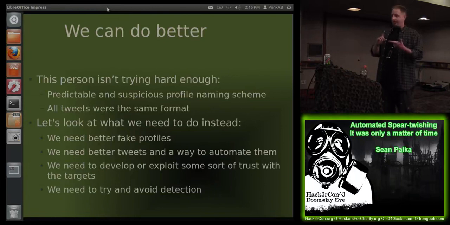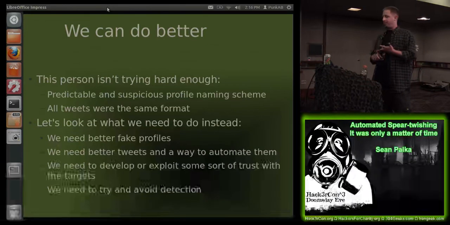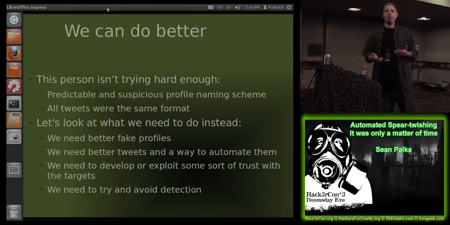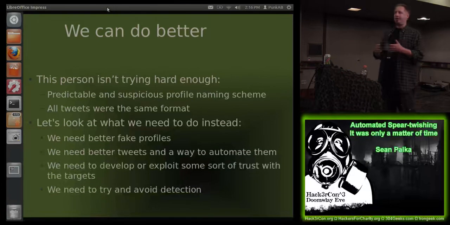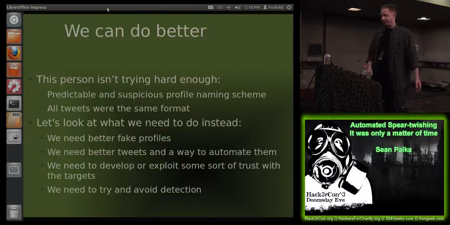So to do that, we need better fake profiles. We want a better way of automating tweets, and we want to develop some way of exploiting trust relationships. And then again, we also want to try and avoid detection, because if we're doing this on a focused level, we don't want to get all our accounts blocked and then have to start over from scratch.